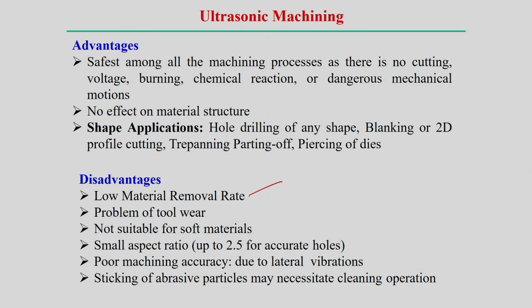But disadvantage, material removal rate is very low. So, that is a general disadvantage in most of the non-conventional machining processes. Tool wear, because we normally use a tool made of ductile material. So, there must be some amount of tool wear, that is one serious problem in case of the ultrasonic machining process. If it is a very soft material, then the ultrasonic machining process is not suitable, maybe other non-conventional machining is more suitable. Small aspect ratio, around 2.5, accurate holes can be made, if we cannot achieve much more precision or aspect ratio using the ultrasonic machining process.